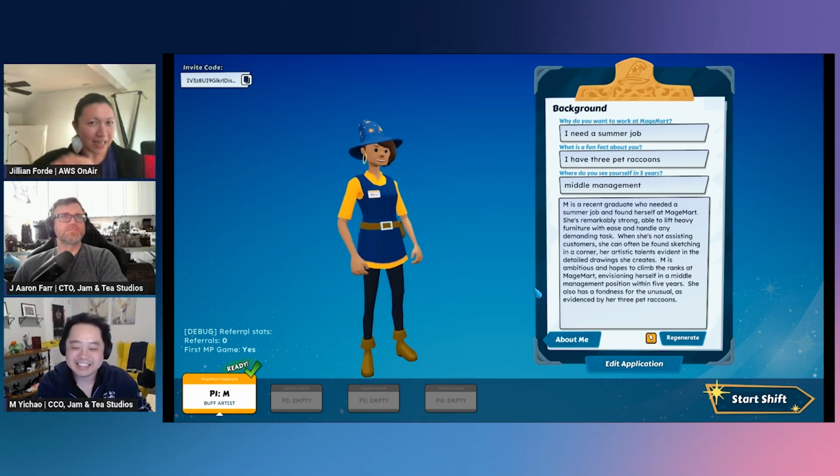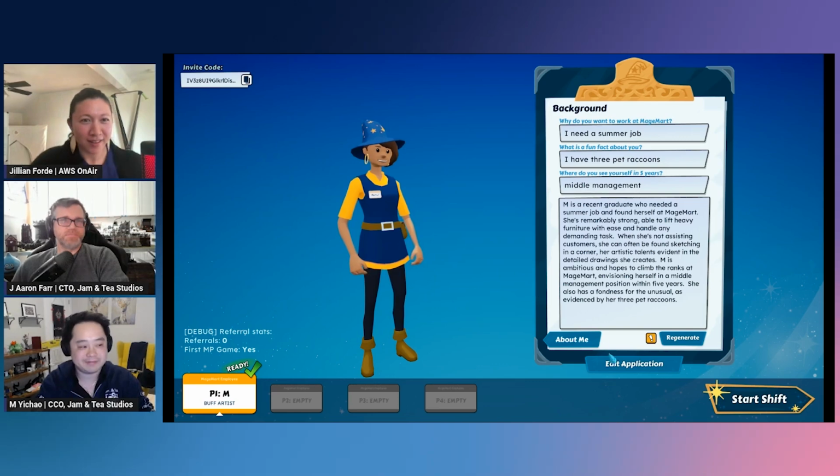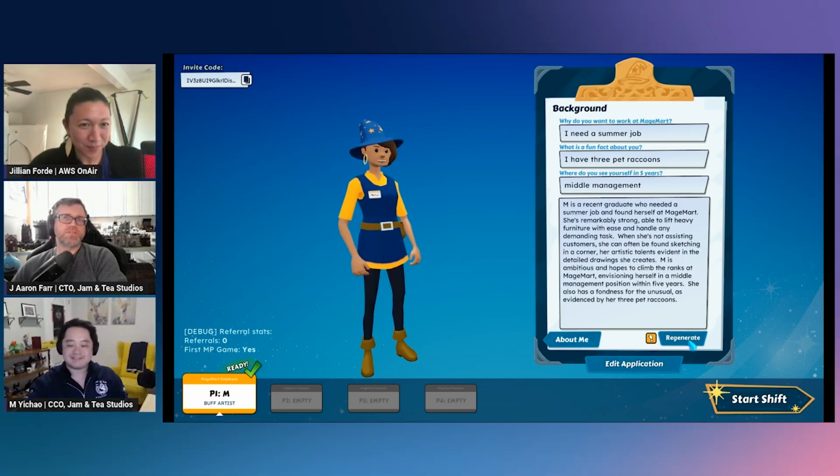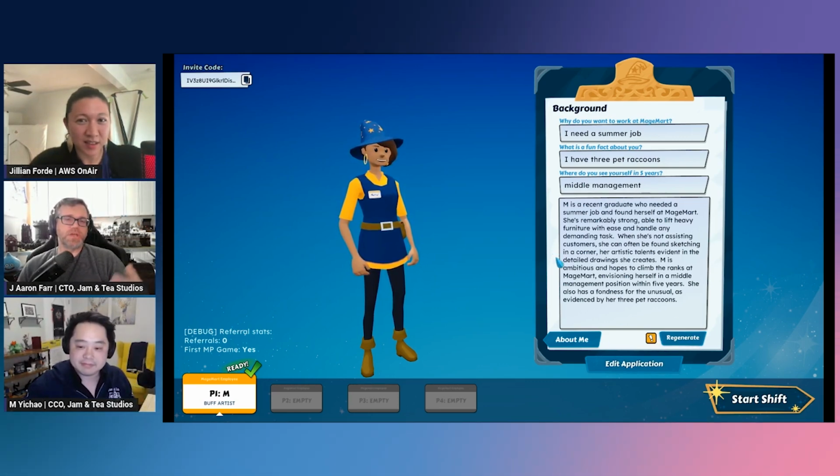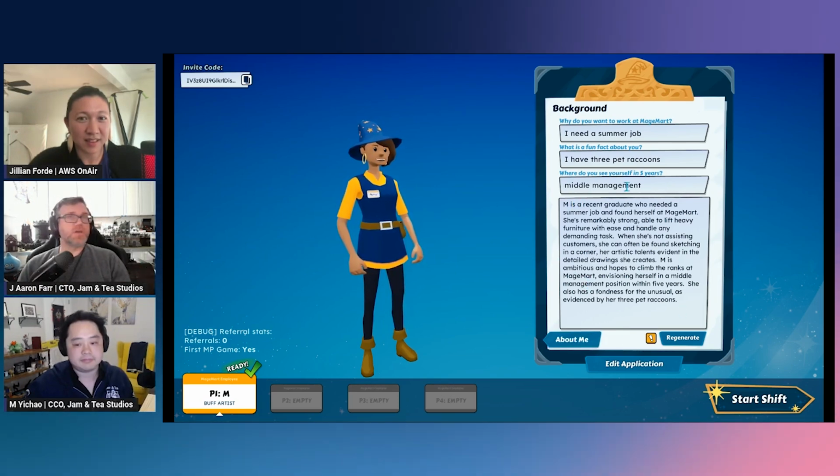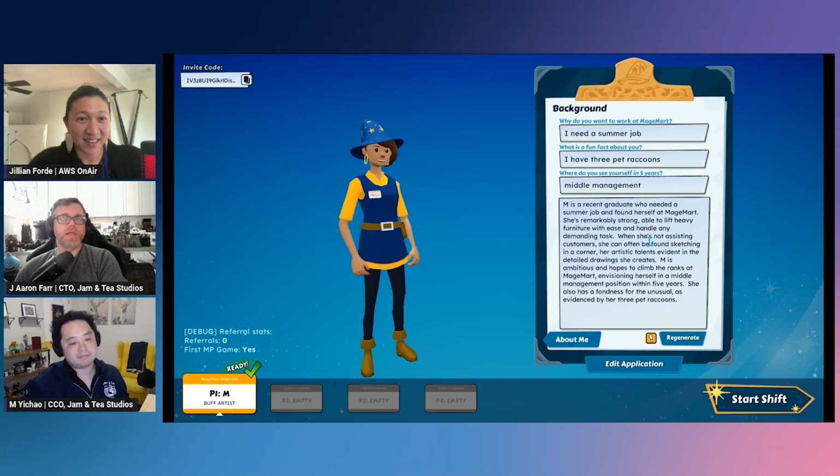So how is this summary using generative AI? It is. One of the important things is that you'll notice every single time that we take player input, we actually recontextualize it. So we can take anachronistic or even offensive comments, and then we can convert those into the game to ensure that we keep the integrity of the game experience. This is the first place in the game where a player will actually interact with generative content, and it is connecting back into our AI backend that's powered by AWS.